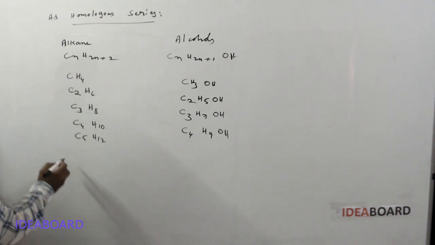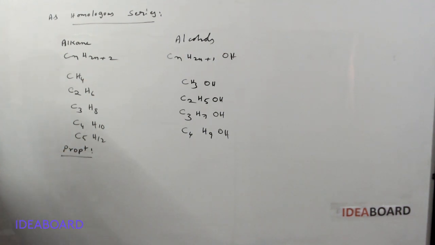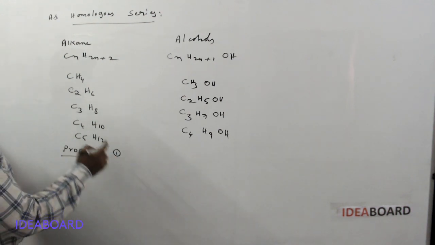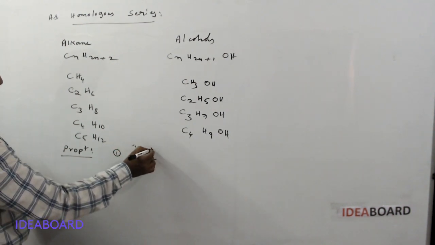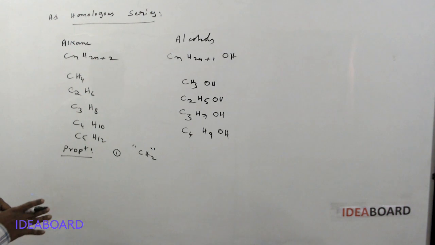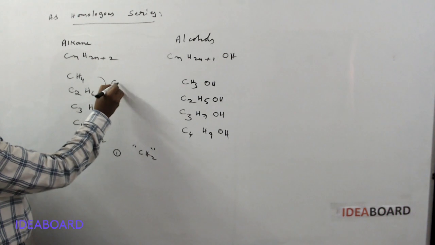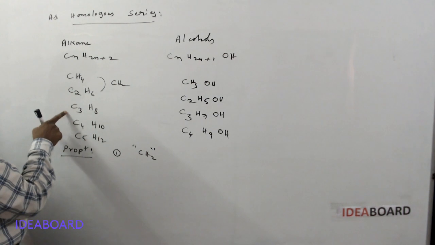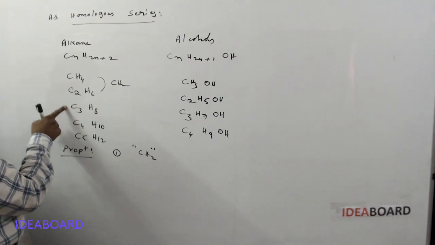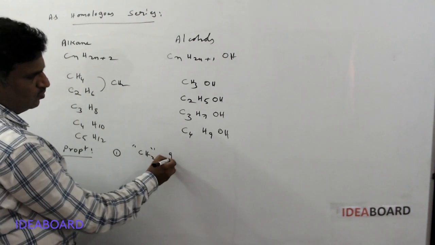And what are the properties of a homologous series? Characteristic properties of a homologous series. First and important thing: two successive members differ by a CH2 group. Here between CH4 and C2H6, what is the difference? One carbon atom and two hydrogen atoms. So the difference is CH2. In between these two also the difference is CH2, and between these two also, CH2, CH2. So two successive members differ by a CH2 group.